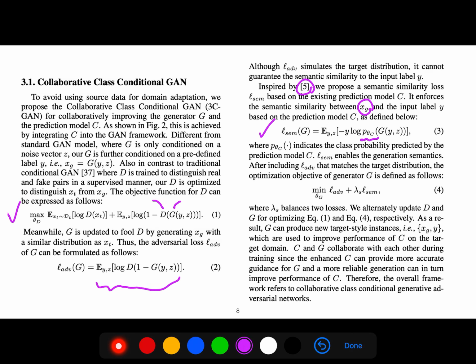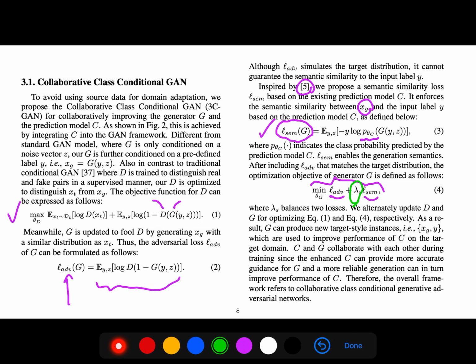Now, P theta indicates the class probability predicted by a prediction model. And this loss enables the generation semantics. After including this adversarial loss here that matches the target distribution, now we have a combination of these losses, both semantic similarity and adversarial. So this hyperparameter lambda is a trade-off between these two worlds.